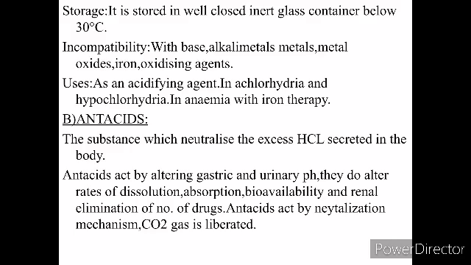Let us talk about what are antacids. The substance which neutralizes excess HCl secreted in the body is called an antacid. They act by altering gastric and urinary pH. They do alter the rate of dissolution, absorption, bioavailability, and renal elimination of a number of drugs. They act by a neutralization mechanism whereby carbon dioxide gas is liberated.